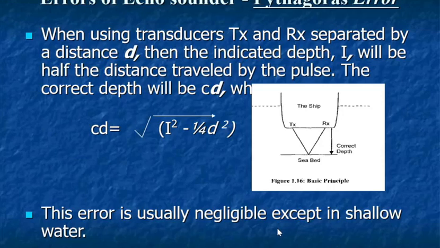Now let's try to understand the Pythagoras error. As you know, on many ships the transducers for the transmitter and the receiver are separated.